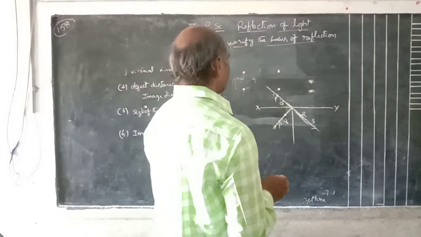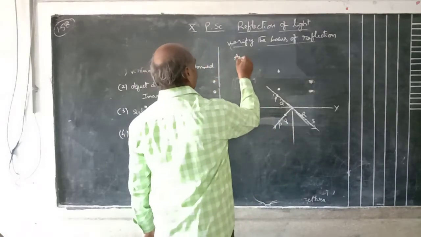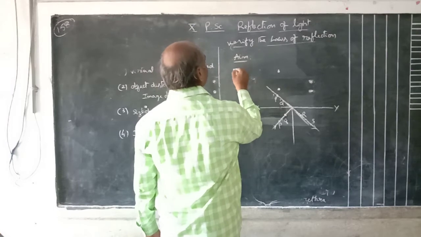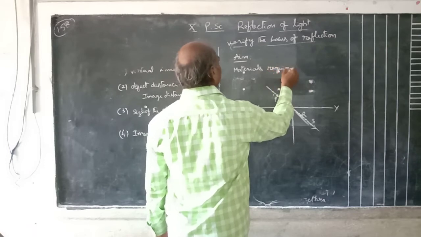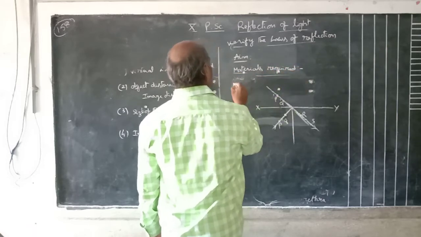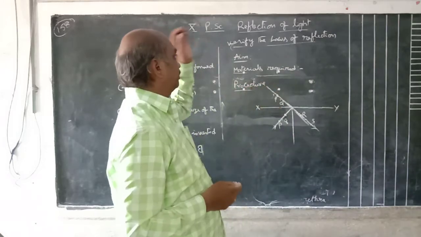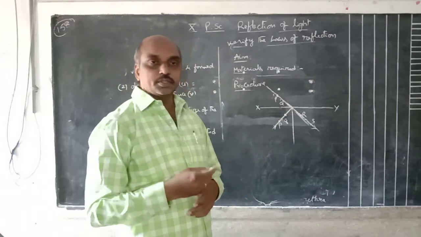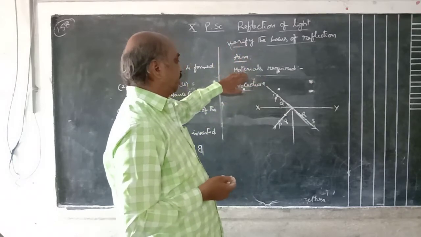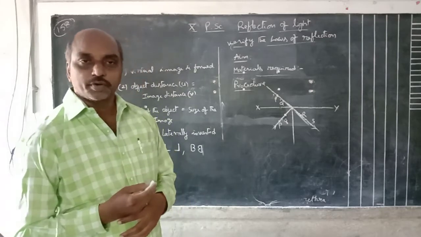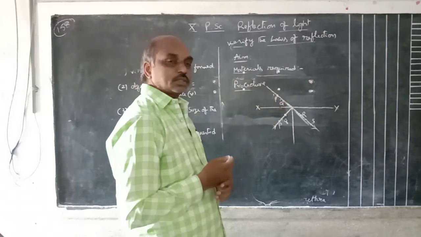See this diagram. Take a cardboard. Here, first one is the aim, after that materials required, third one is procedure, after that draw the diagram. What does the aim mean? To verify the first law of reflection, to verify the second law of reflection, or to verify the laws of reflection, depending upon the question. Here, materials required means: cardboard, white chart, pins, scale, pencil, eraser, etc.